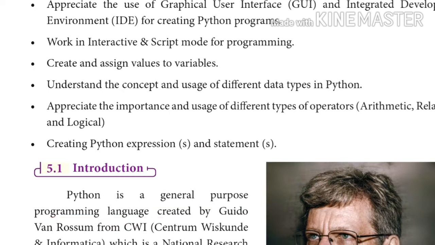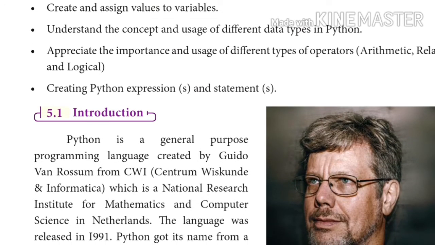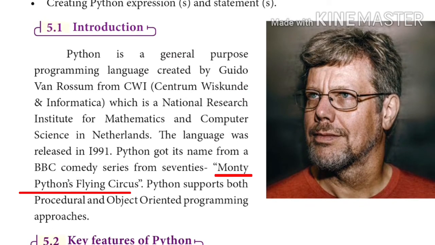Next one, who created it? Guido van Rossum from CWI created Python. What is CWI? It is Centrum Wiskunde and Informatica, a national research institute for mathematics and computer science in the Netherlands. Python was released in 1991. Next one is how it got the name Python. Python got its name from a BBC comedy series from the 70s, Monty Python's Flying Circus.